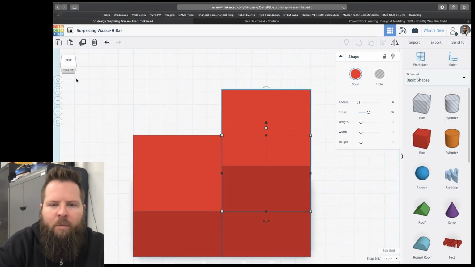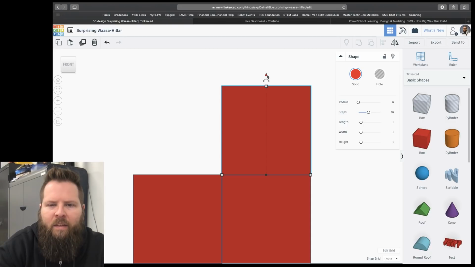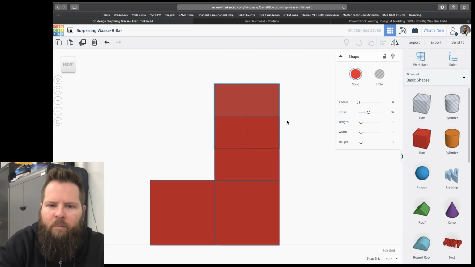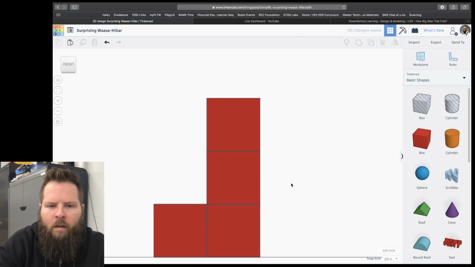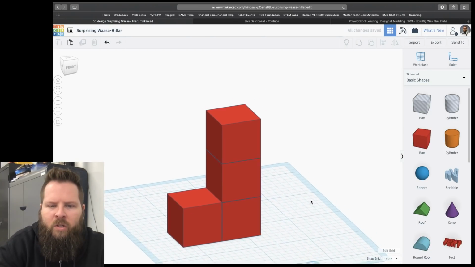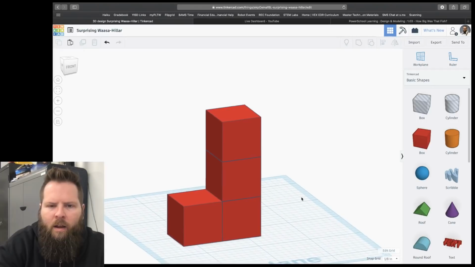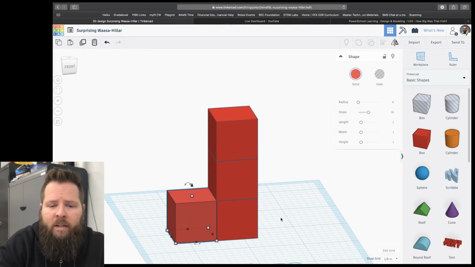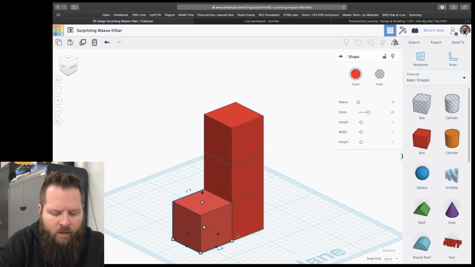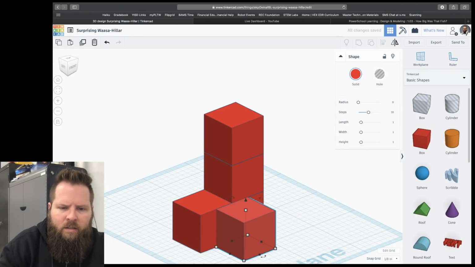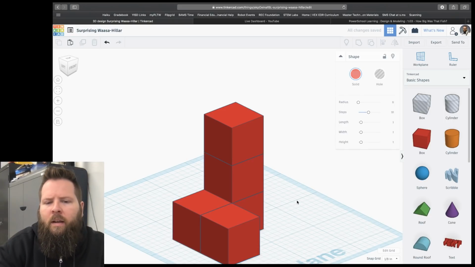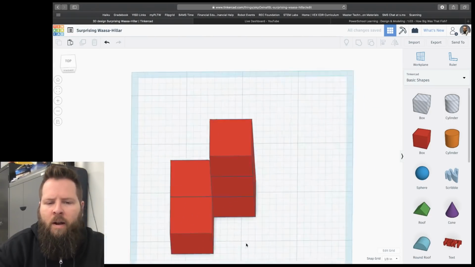Now when I'm looking at it from the side, if I want to make it go up, I have to click that little arrow guy and then click and drag, and I have to move this a little bit, and then click and drag. Too far, so I'll come back down. All right, so that's one of the shapes that we did. Except I might need another block here. I'll just grab this block, do Control C, Control V, and use my little arrow keys to get it over to where I want it. And then look, super easy, right?